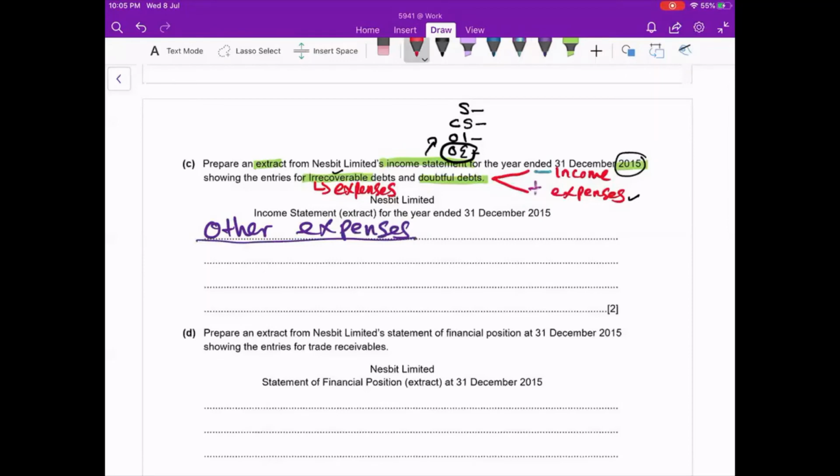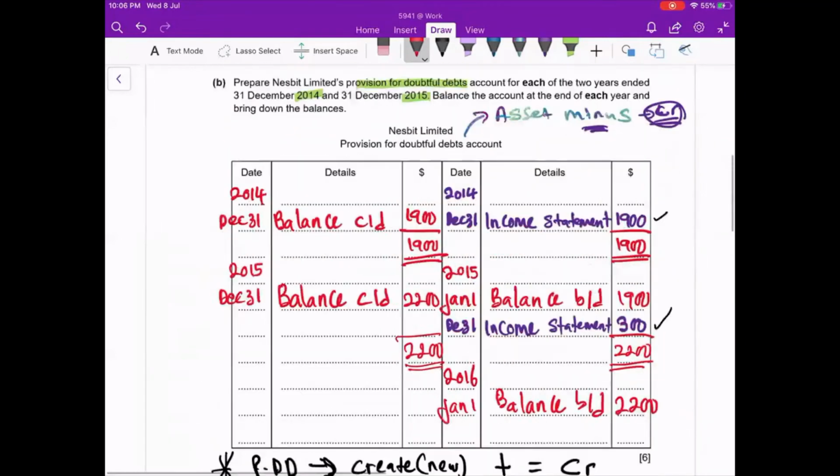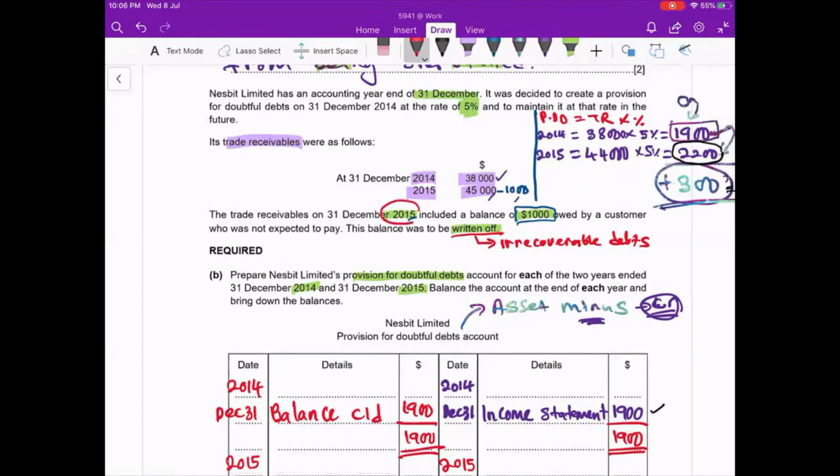So the first other expense that I want to write here is increase in provision for doubtful debts. How much increase in provision for doubtful debt for 2015? Just now I see it was 300. After that, do you have an irrecoverable debt for 2015? Can I check here? Yes, during 2015, 1,000 was written off. Written off means it's irrecoverable debt.